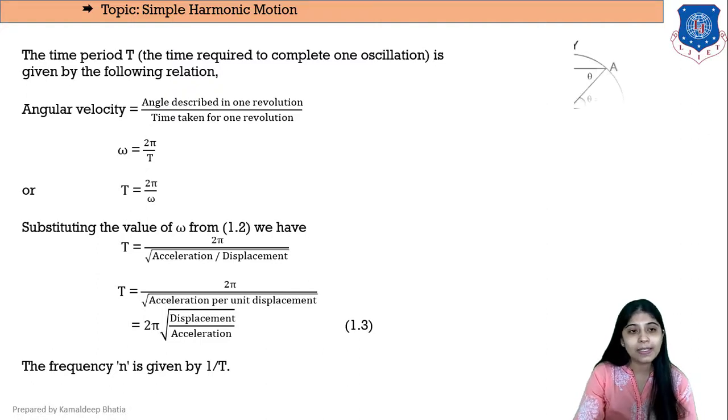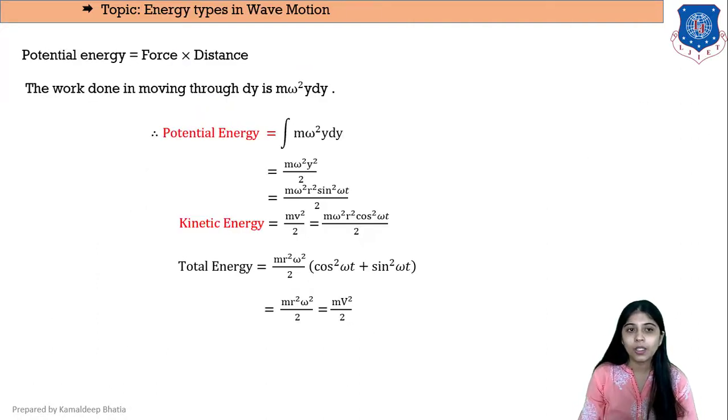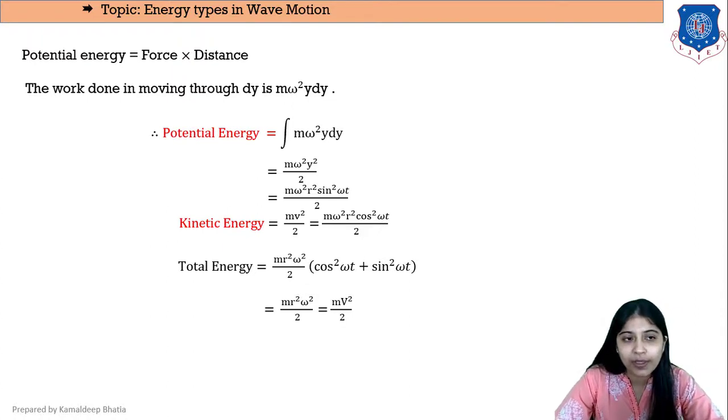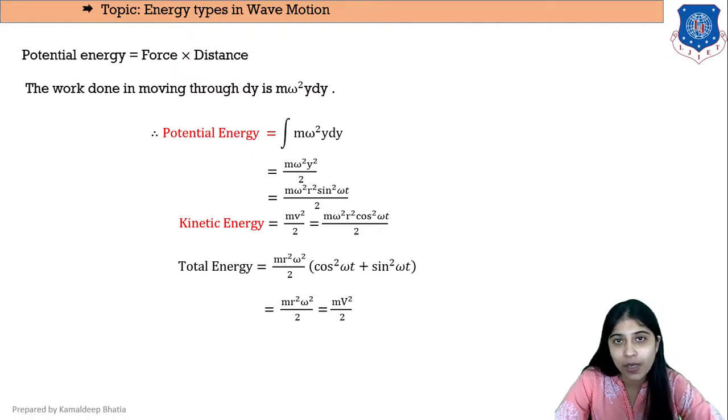Now let us see the energy types of wave motion. We'll start with potential energy. We know that potential energy is force into distance. Now work done in moving through dy displacement is given by m omega square y dy. If we integrate this with respect to y, the integration of y will be y square by 2. So we'll get m omega square y square by 2.